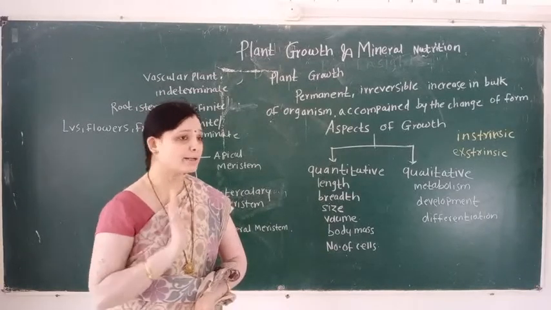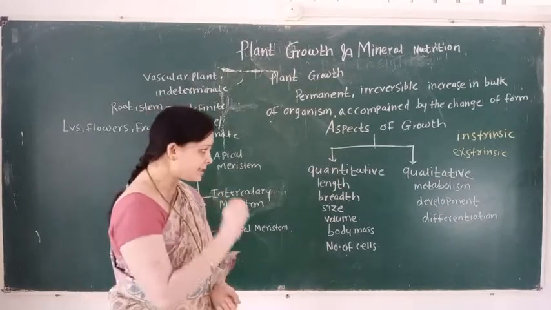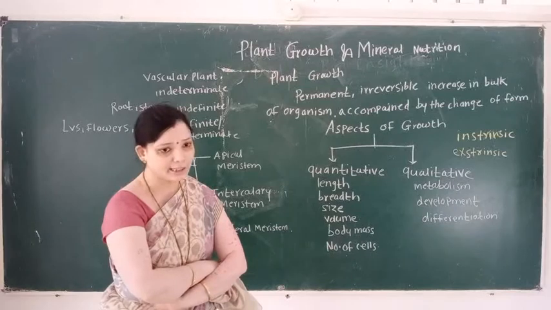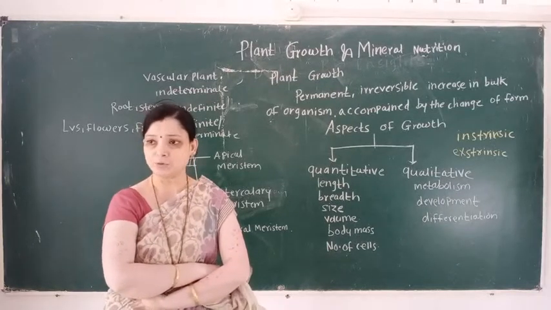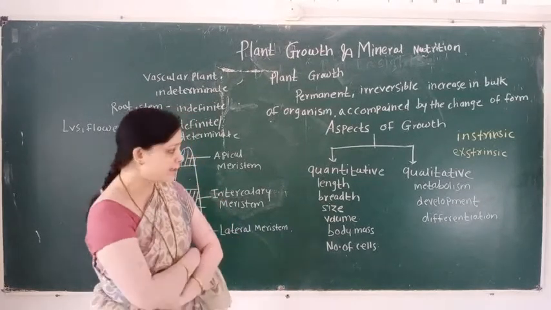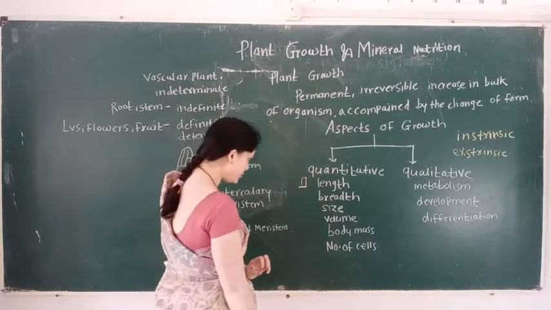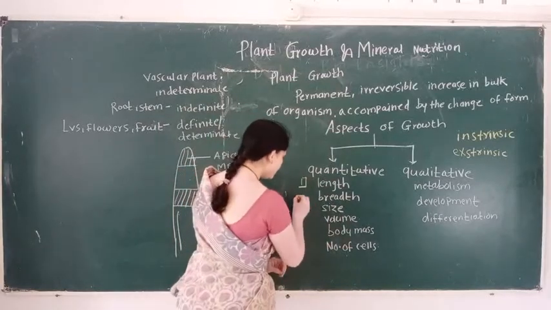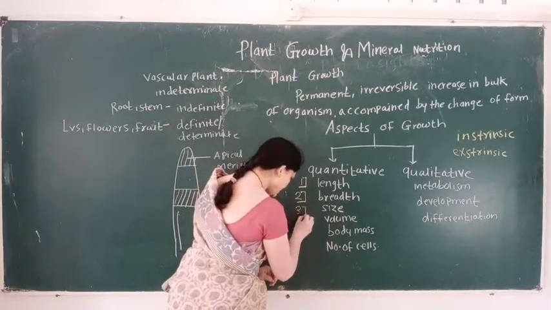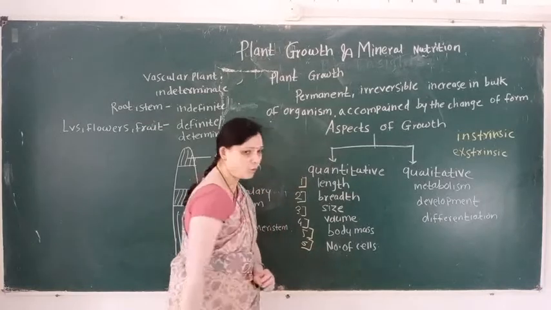There are two aspects of growth. The first aspect is quantitative and the second aspect is qualitative. The quantitative aspect involves increase in length, increase in breadth or diameter, size, volume, body mass and number of cells.